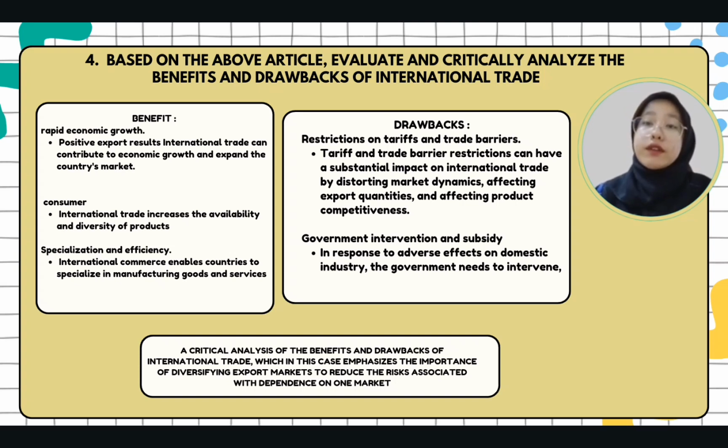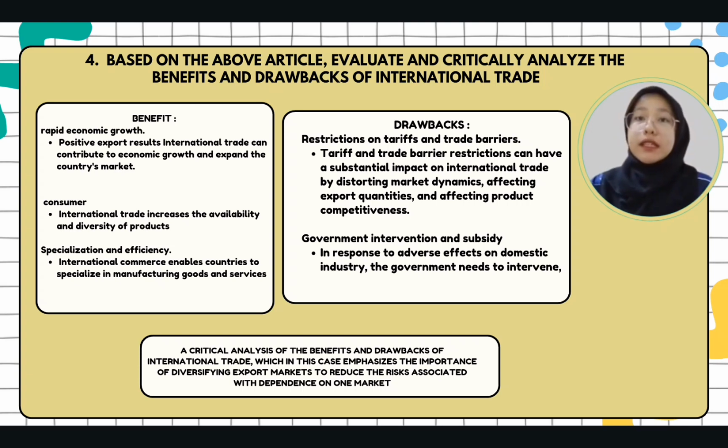Next, benefit for the consumer. International trade increases the availability and diversity of product. This is because when there is international trade, the supply of products that are not available in the country can be supplied continually and stably. Therefore, consumers will benefit from various types of goods, including fruit from different regions.